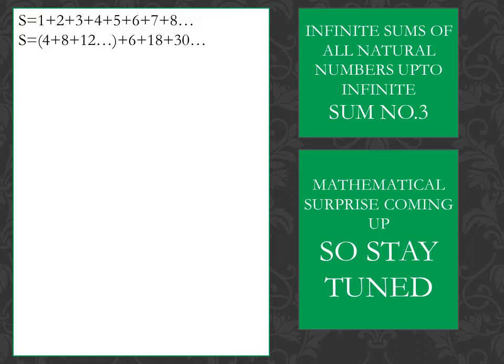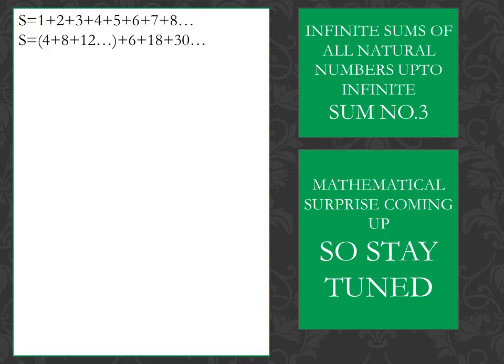I have taken each multiple of 4 common, and then the remaining numbers like 1 plus 2 plus 3 plus 5 plus 6 plus 7 plus 9 plus 10 plus 11 and so on. I have added each continuous 3 terms as I have added 2 terms in my last part. As you can see, 1 plus 2 plus 3 is 6, then 5 plus 6 plus 7 is 18, then 9 plus 10 plus 11 is 30 and so on.